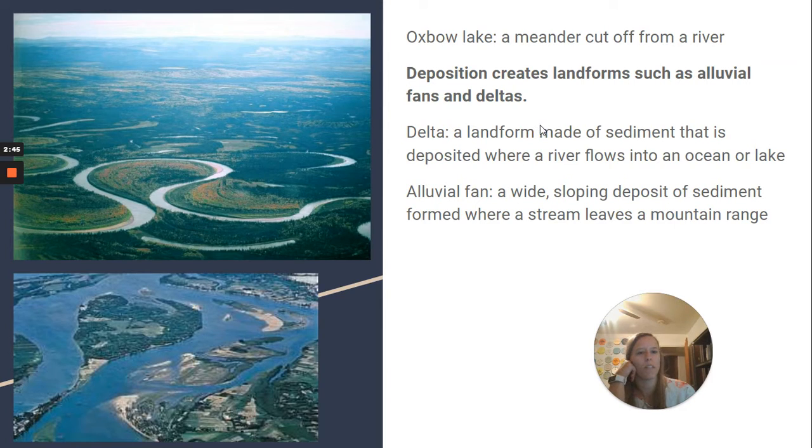Deposition creates landforms such as alluvial fans and deltas. Delta is a landform made of sediment that is deposited where a river flows into an ocean or lake. Alluvial fan is a wide, sloping deposit of sediment formed where a stream leaves a mountain range.